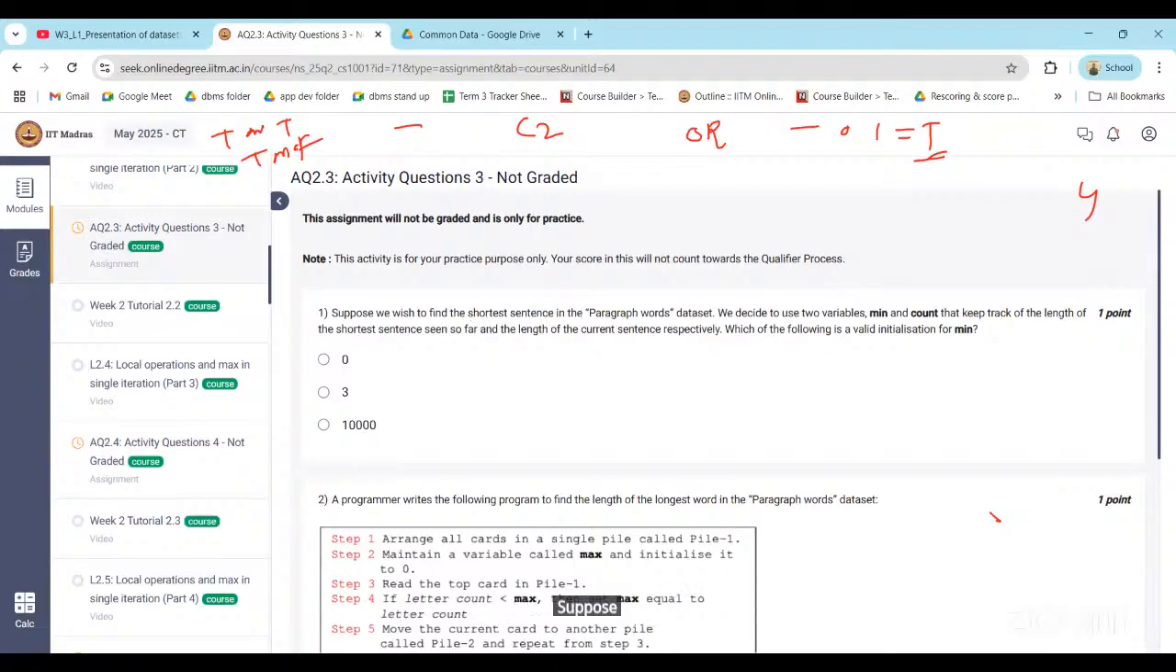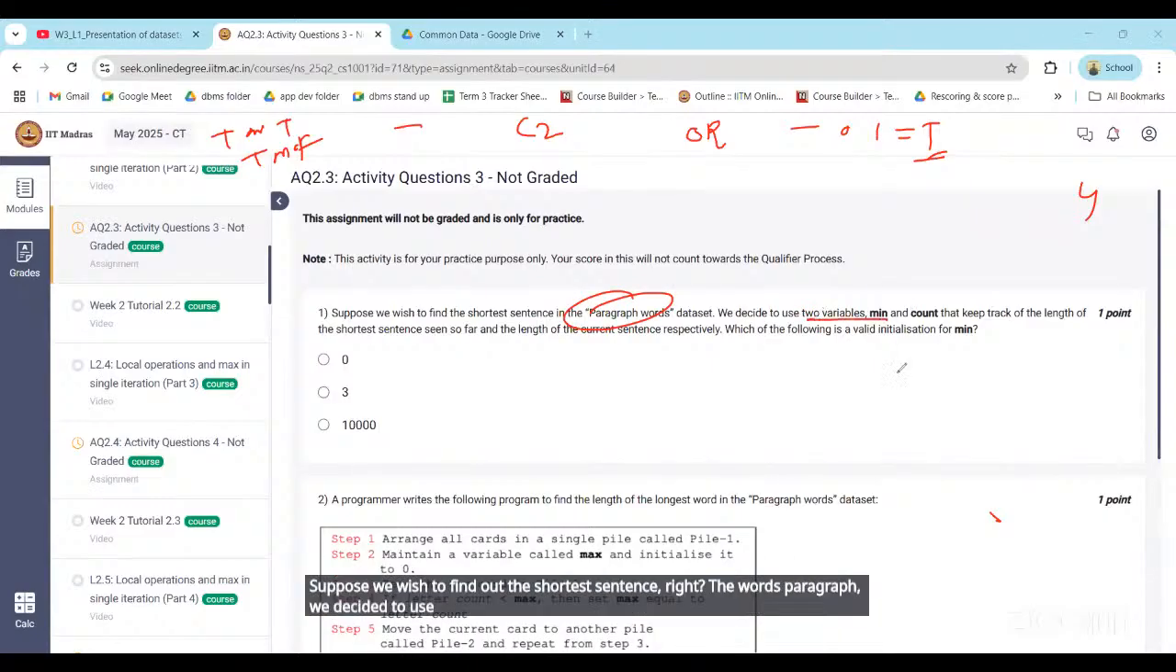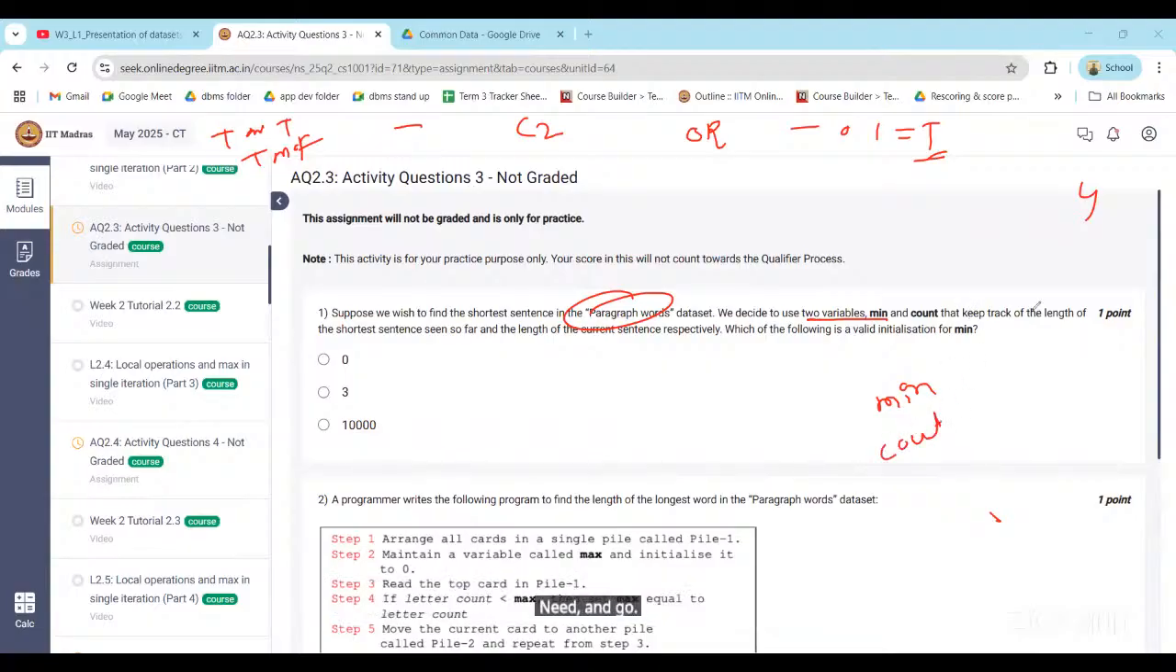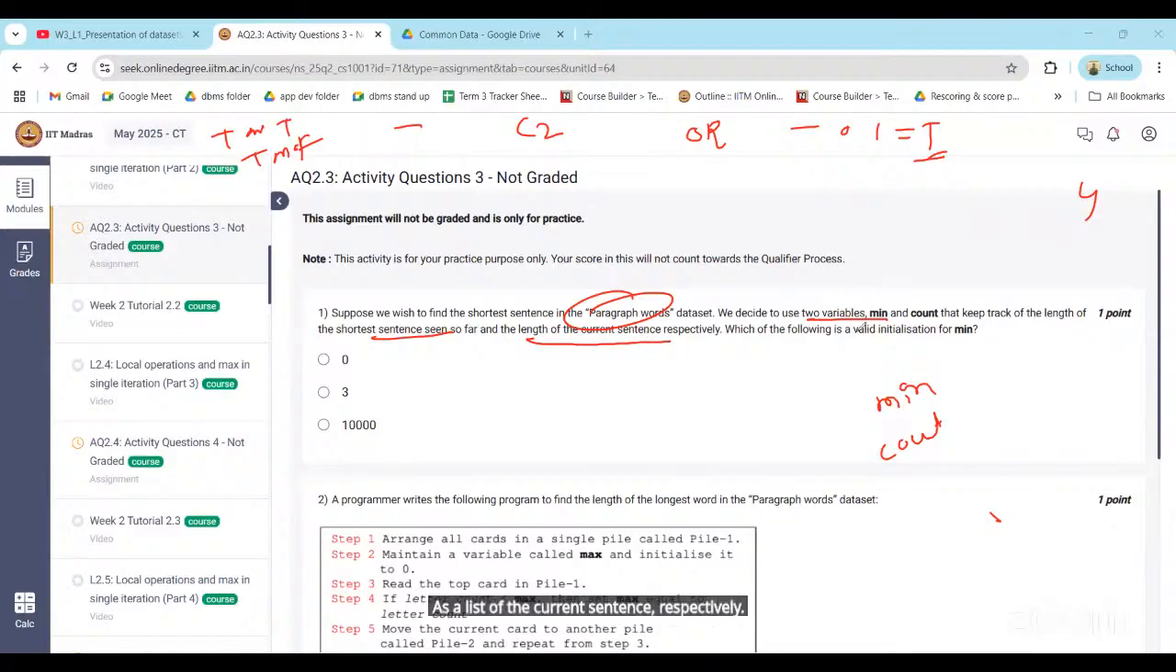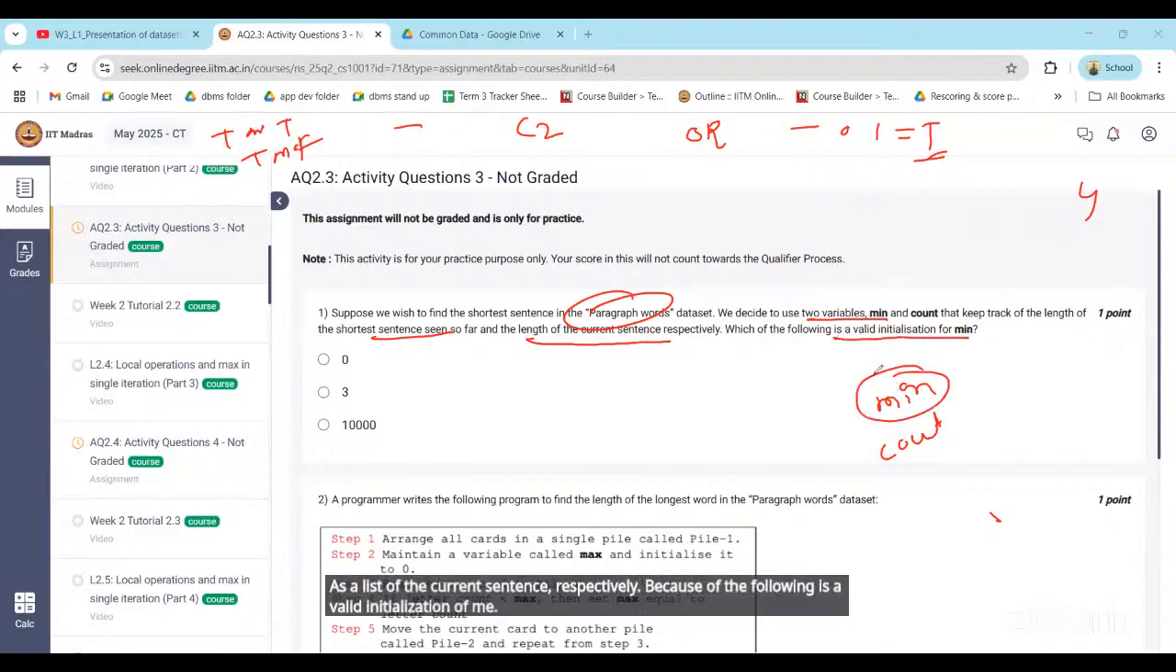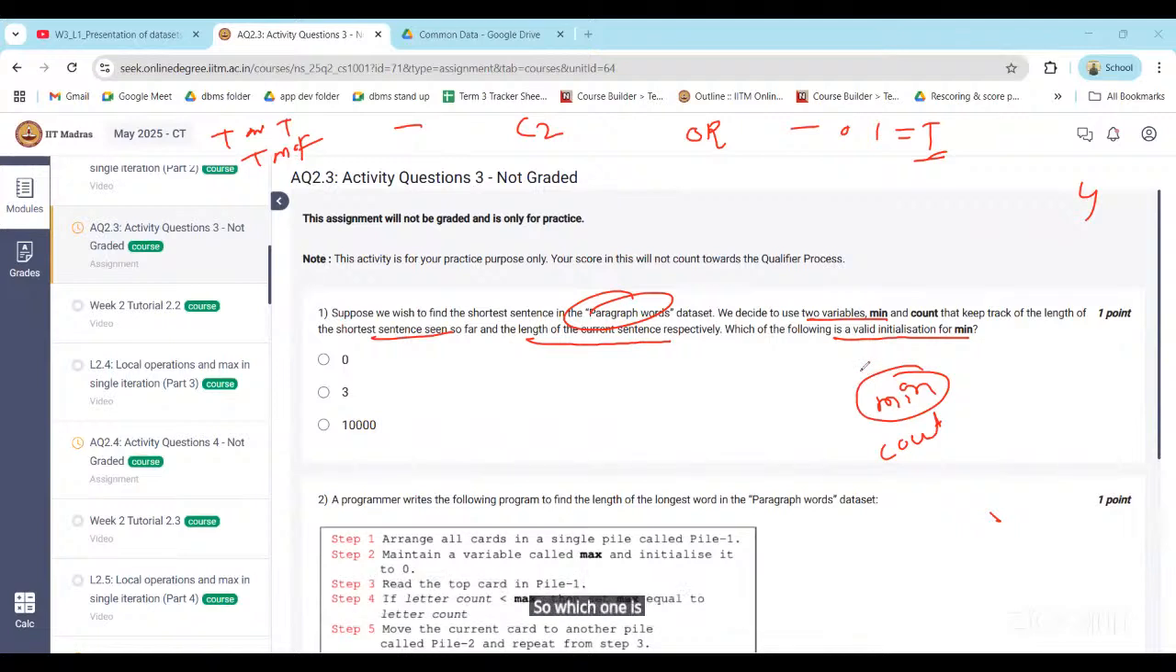Suppose we wish to find out the shortest sentence in a paragraph of words. We decide to use two variables, min and count, that keep track of the length of the shortest sentence seen so far and the length of the current sentence respectively. Which of the following is a valid initialization of min? Which option is correct? Option number C. The minimum, right?